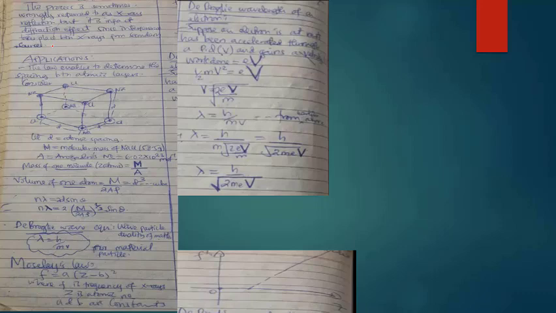So the application is as I said, it is used to find the separation between layers of atoms. So you apply this concept. We can assume, for example, this is the first layer, this is the second layer.